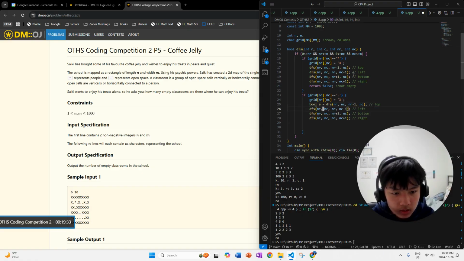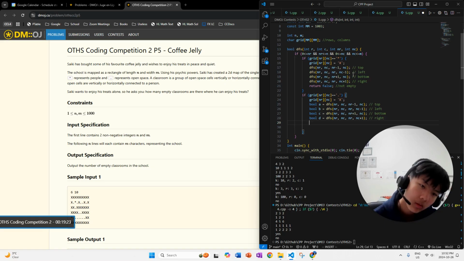Bool A equals this, bool B equals this, bool C equals this, and bool D equals this. So if any of them return false, then that means this thing is not empty.